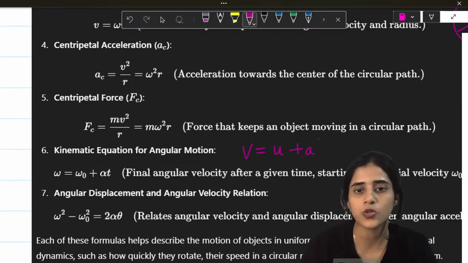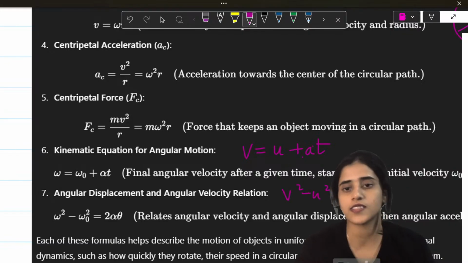v = u + at, v square minus u square is equal to 2as.